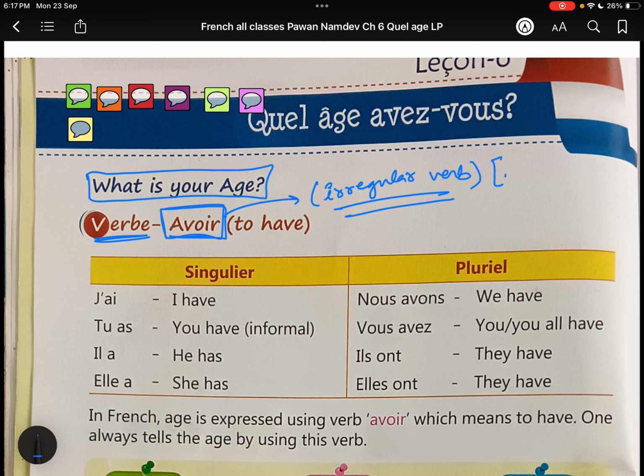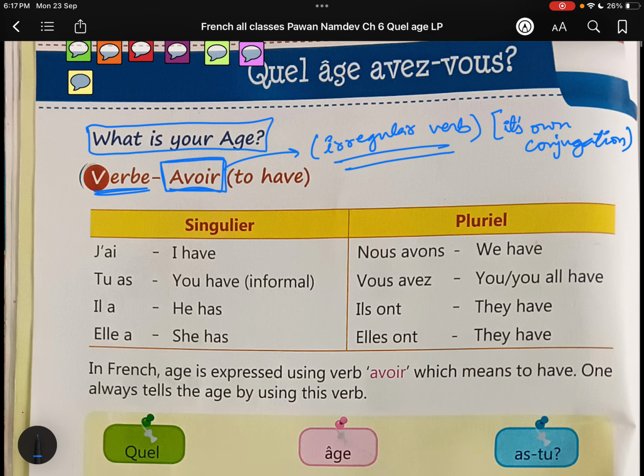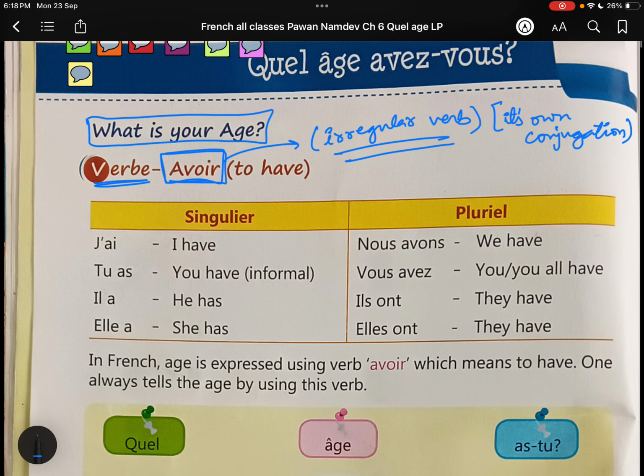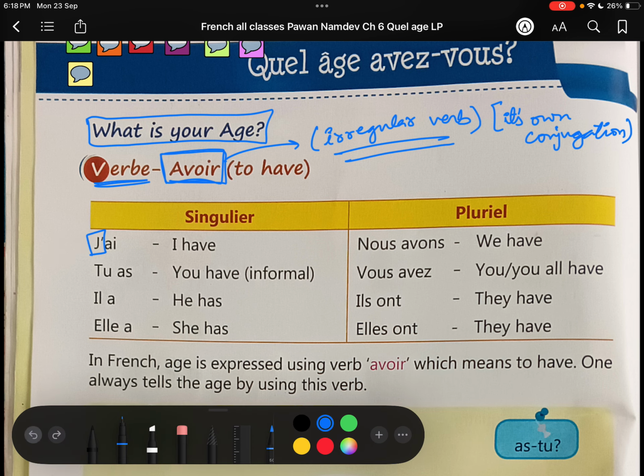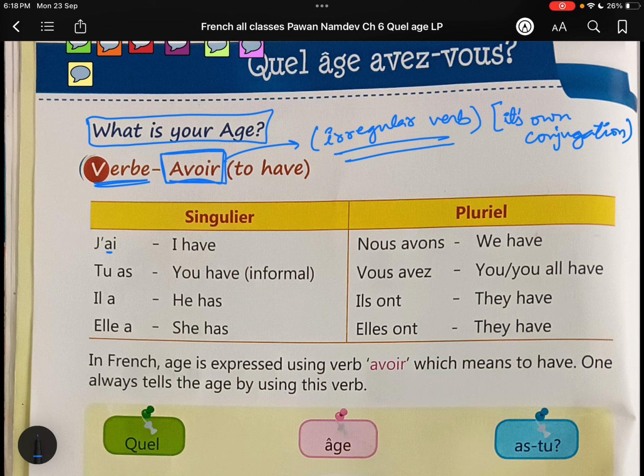Irregular verbs are the verbs that have their own conjugations. That means they do not follow the pattern of conjugation. So these are subject pronouns. This is actually J-E. Why do we have an apostrophe here? Because we have a vowel here. That's why J apostrophe. Actually je means I.